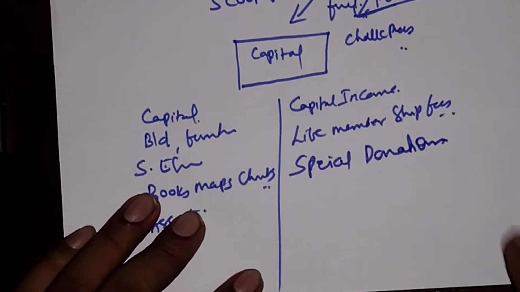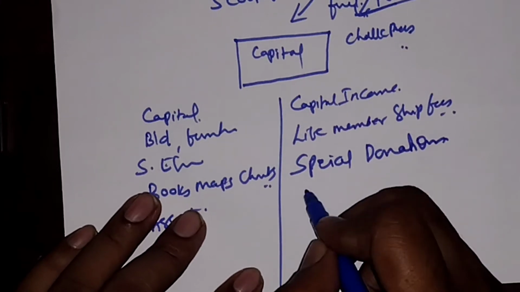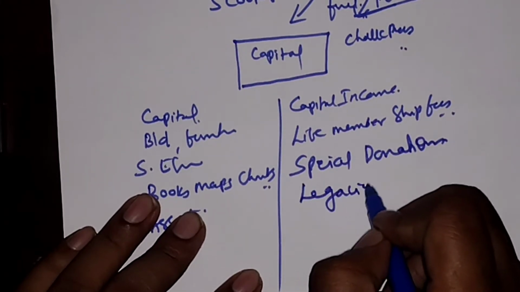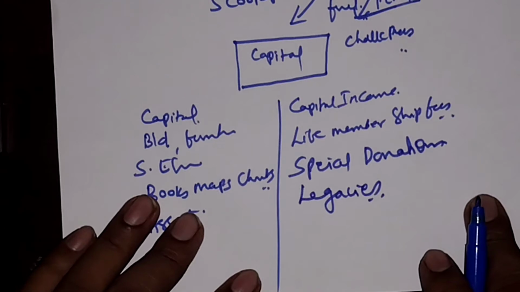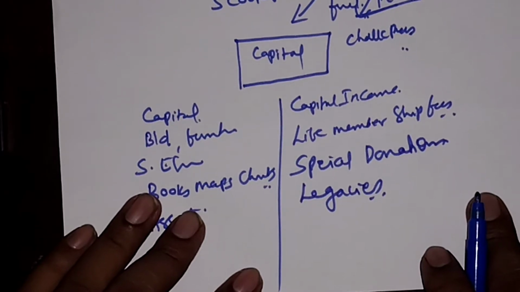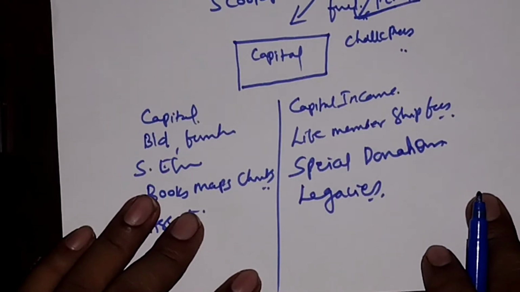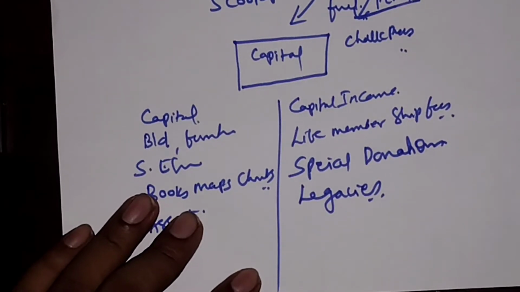Special donations. And most important, it is the legacies. Some persons write a will on the NPO stating that after their death this property will go to this concerned organization, that is legacies. Right.